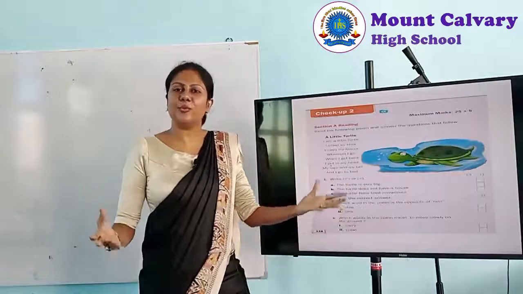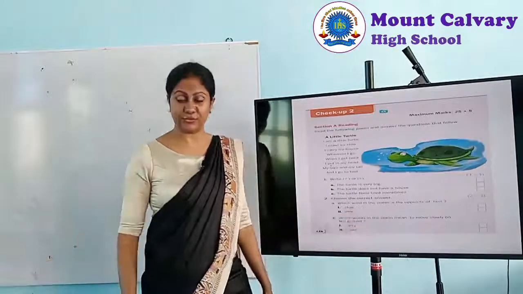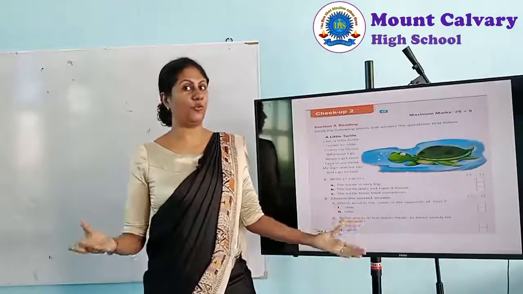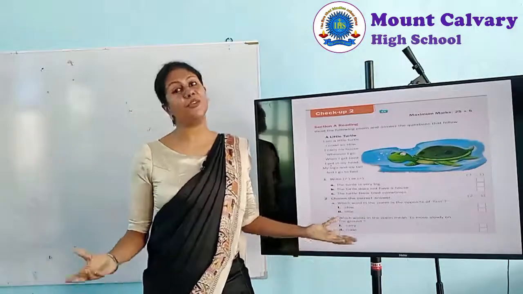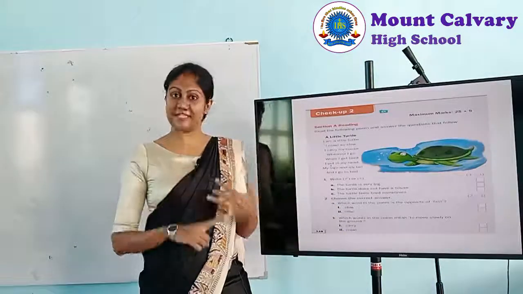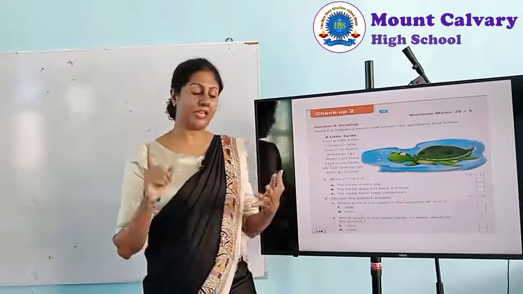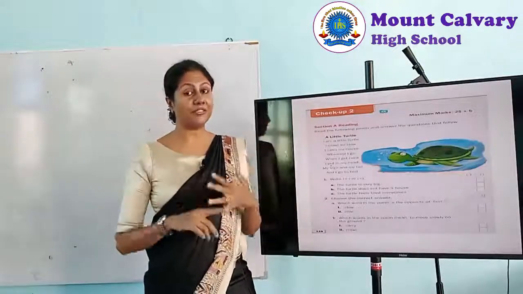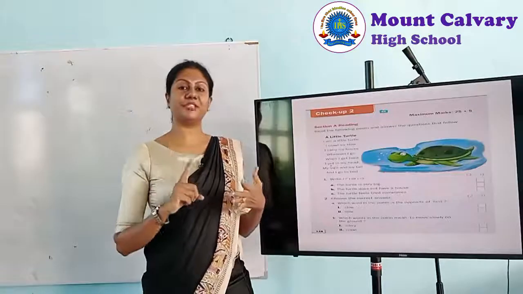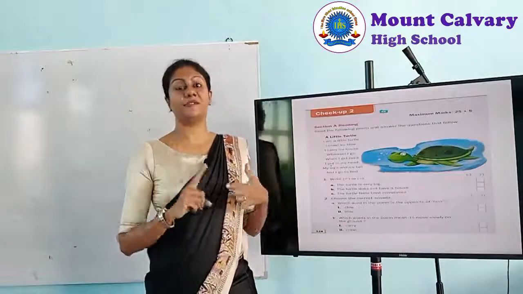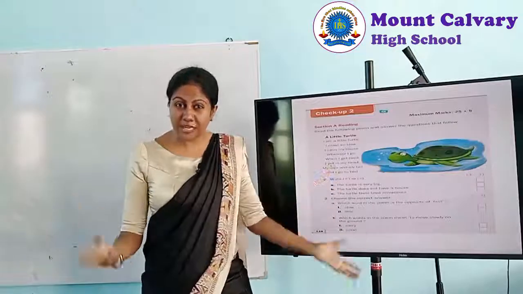Right. Now why do we need houses? Do you need a house? Yes, of course we all need houses. Why do we need a house? To protect. No? We can protect from rain, we can protect from the heavy rays of sunlight, we can protect from wind, we can protect from dust, from animals, from bad people.